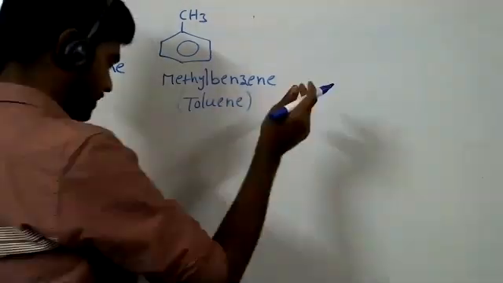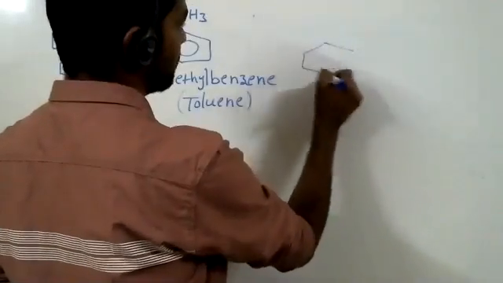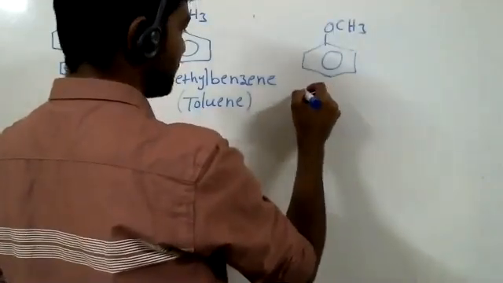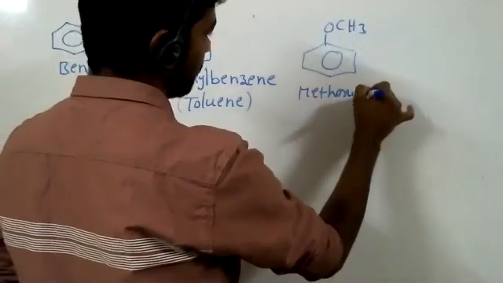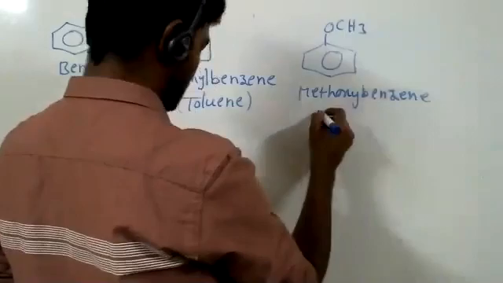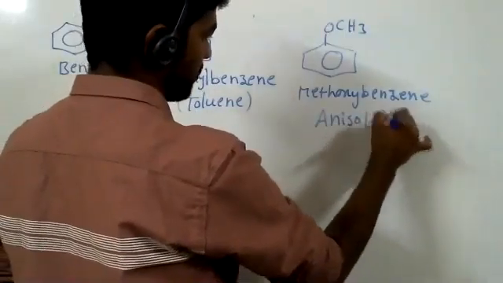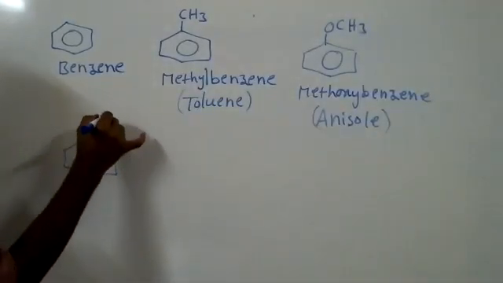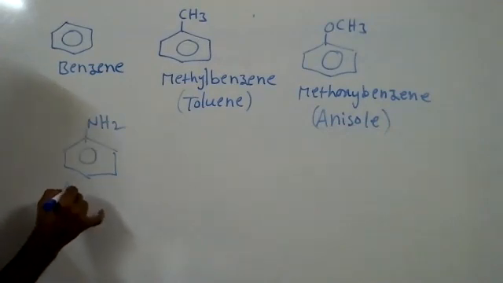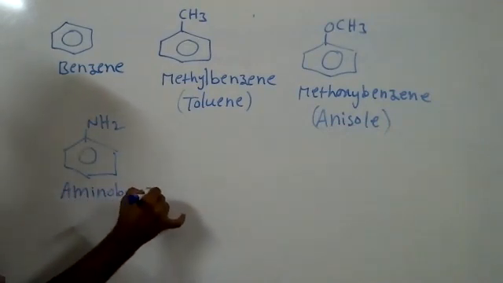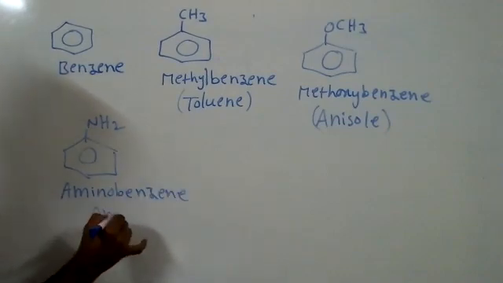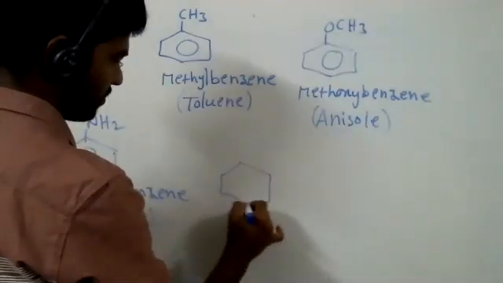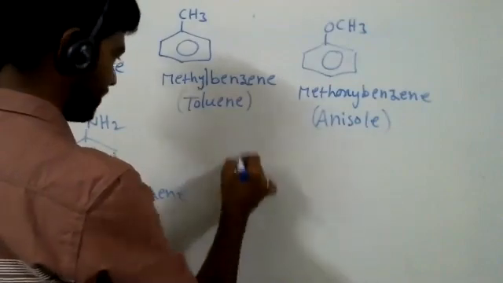This is toluene. OCH3, this is methoxybenzene. The common name is anisole. Aminobenzene, the common name is aniline. Sir, here position doesn't matter, right? Here with only one substituent, position does not matter. If there are two, we have to give numbering.